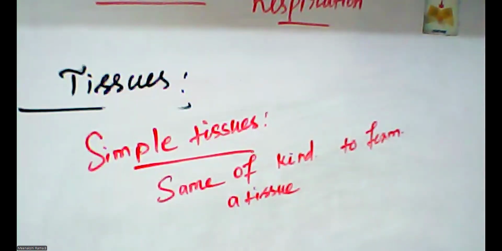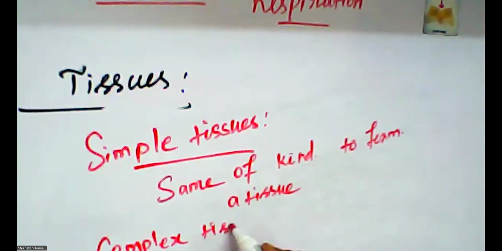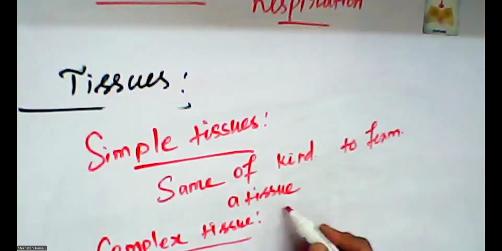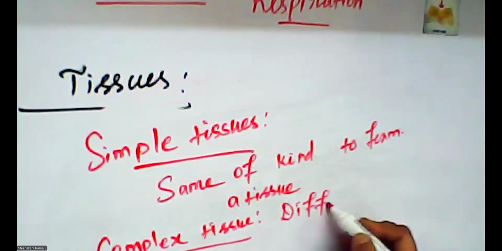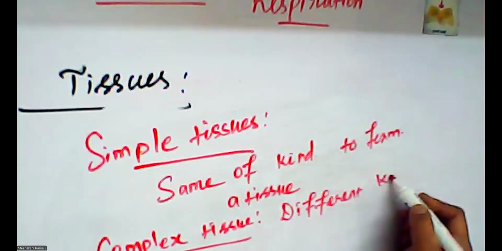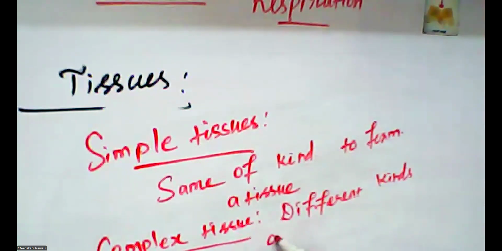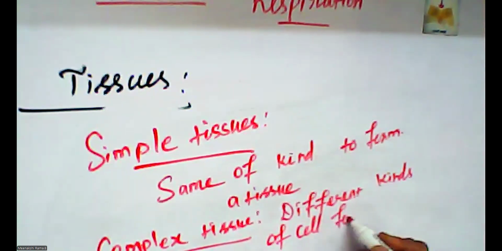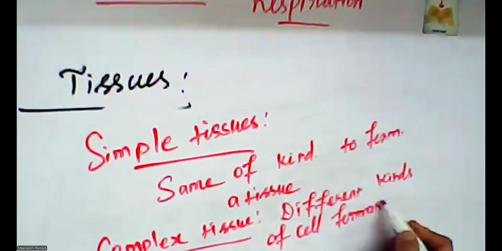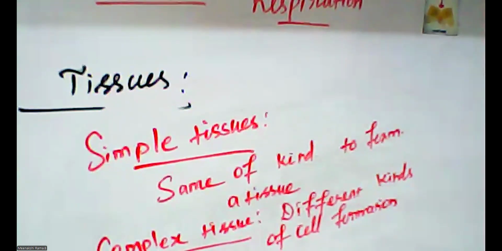Different kinds of cells are made to form a complex tissue. Complex tissue is nothing but different kinds of cell formation joined together to form complex tissues.